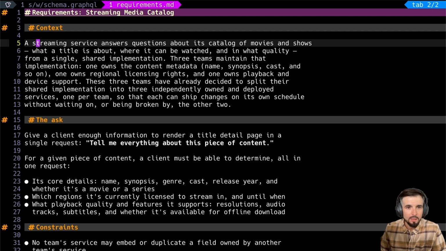Okay. These 3 teams have already decided to split their shared implementation into 3 independently owned and deployed services, 1 per team, so that each can ship changes on its own schedule without waiting on or being broken by the other 2. So like classic use case for federation, right? See this all the time. Teams share a graph, right?